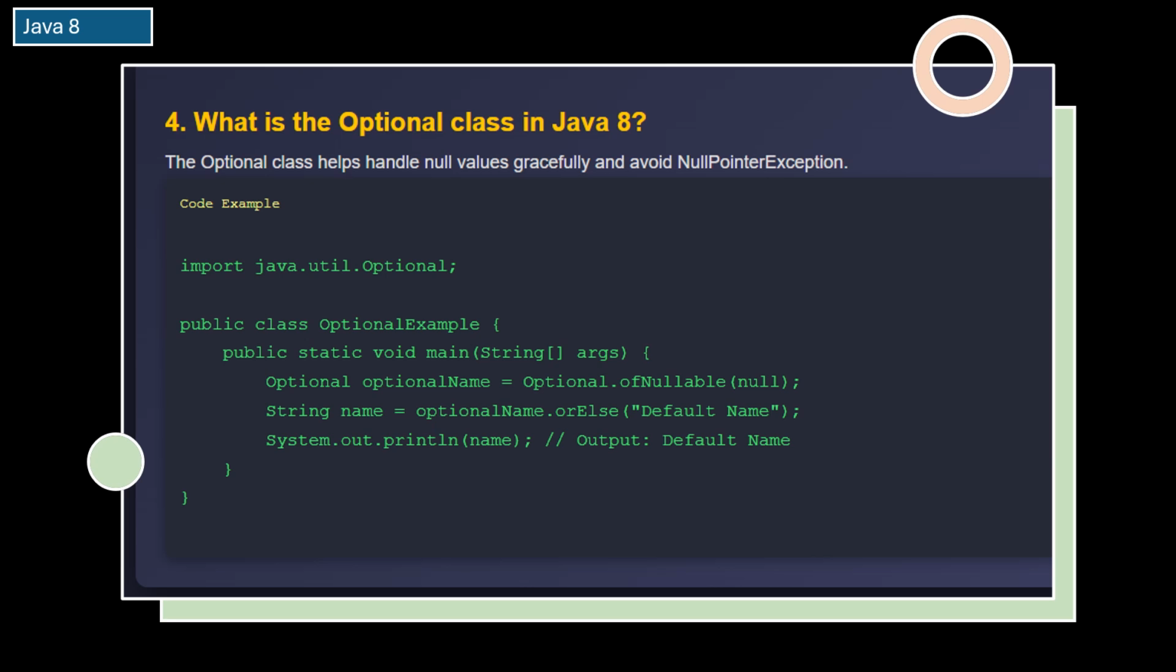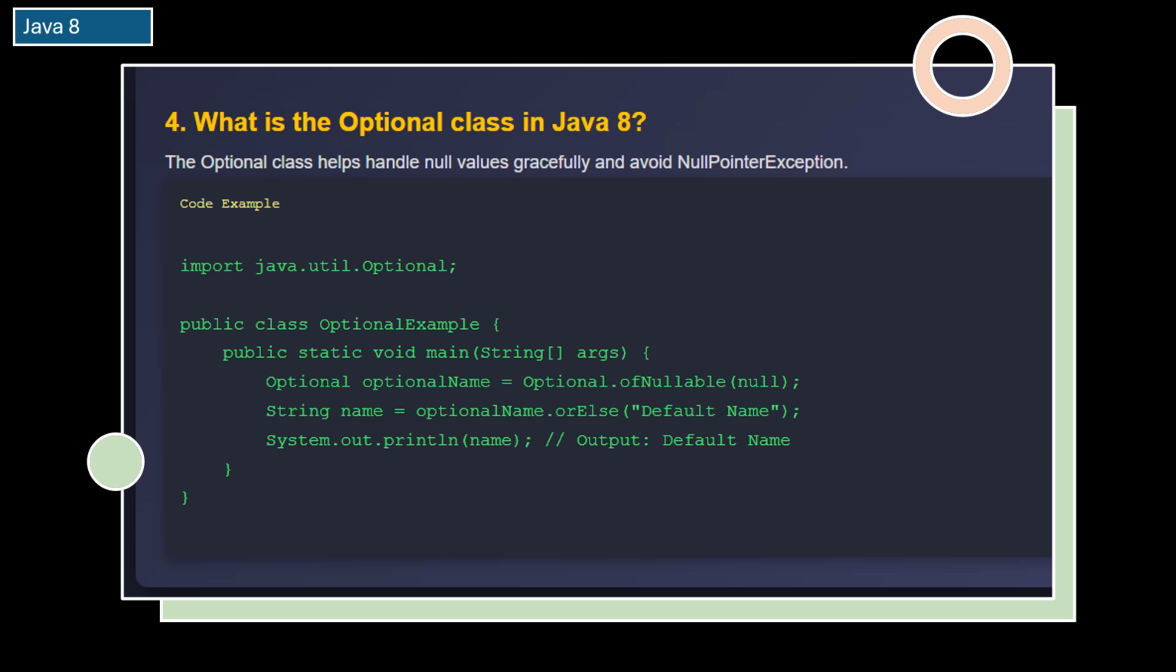Before Java 8, you had to manually check if a value was null before using it. If you forgot to check, your program could crash. With the optional class, Java provides a better way to handle this situation. Instead of directly storing a value, you wrap it inside an optional. This way, you can check if a value is present and decide what to do if it is missing.